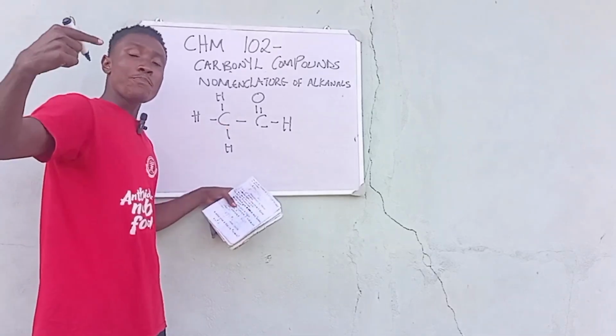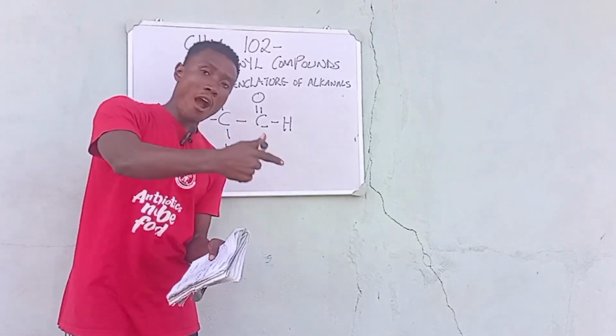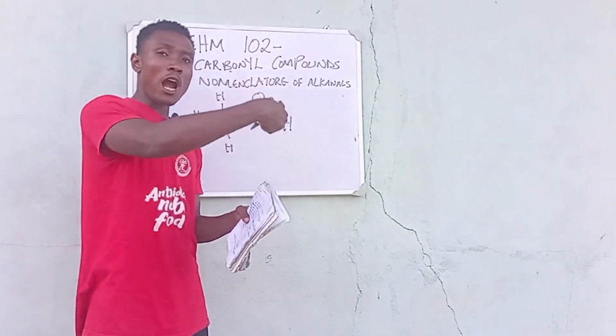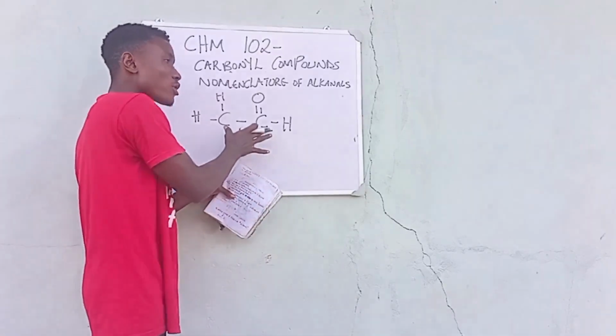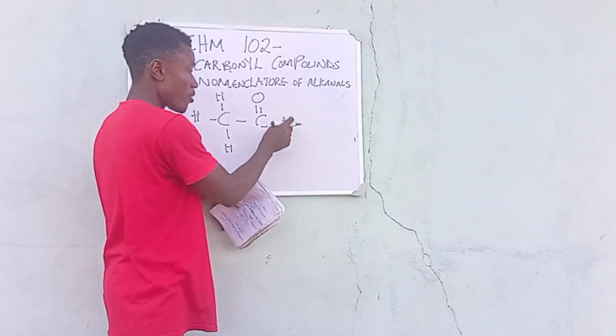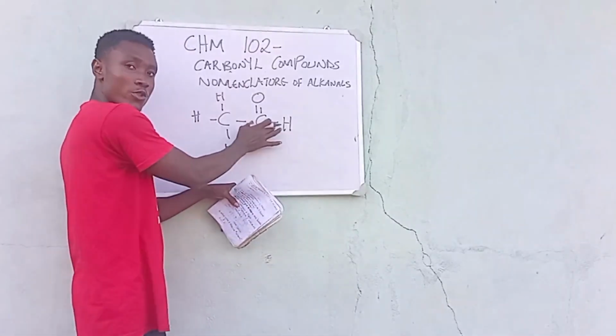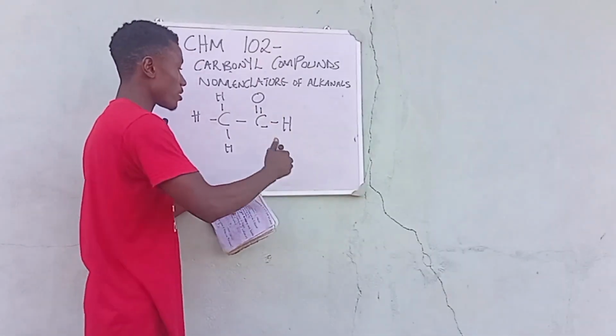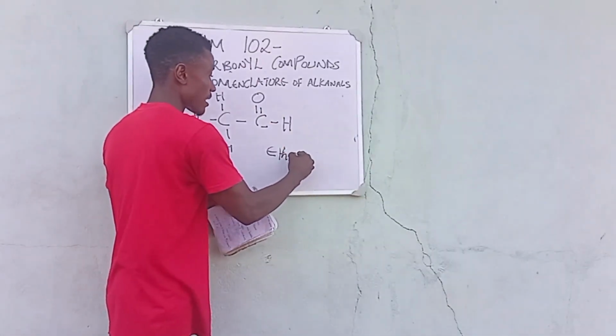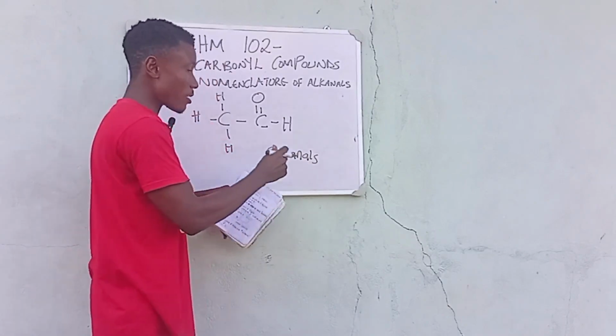So we are going to base our name on the R, already knowing the members of the hydrocarbon family. The name of this compound is known as ethanal, right? We already know that the name of this compound, with 1, 2 carbons, is ethanal. So that is just how it is.